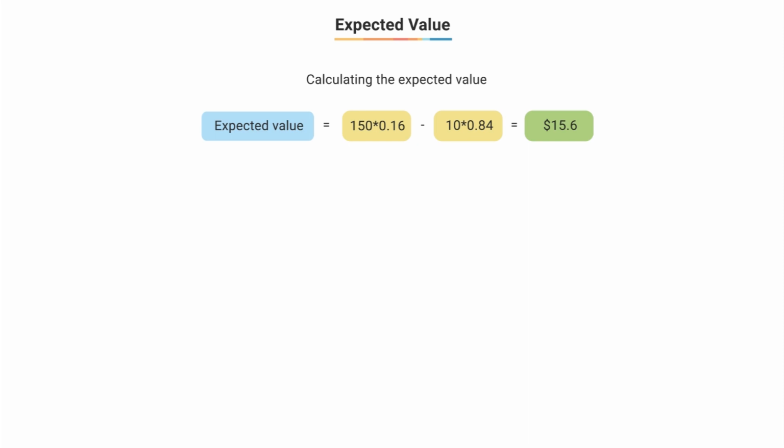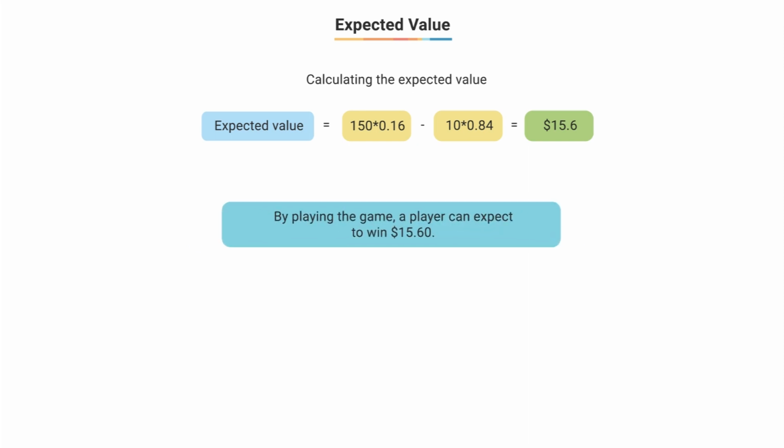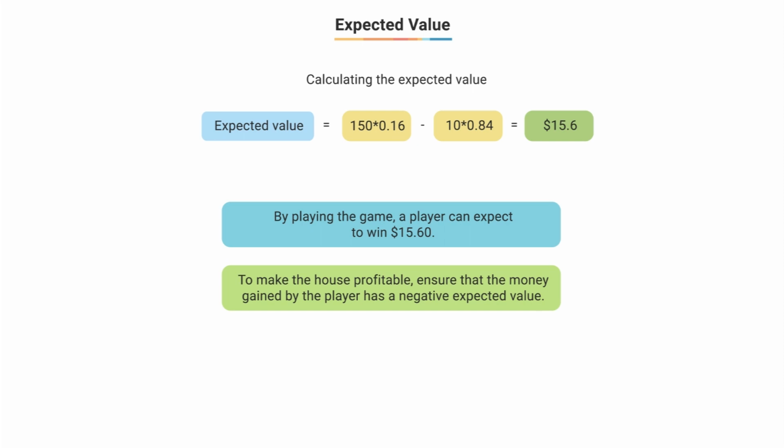What this means is that on average, a player would expect to win $15.6 by playing the game. So it turns out that the game is a disaster for the house. If you want to make money, you need to ensure that the expected value for the money won by a player is negative. This is to ensure that players lose money and the house wins in the long run.